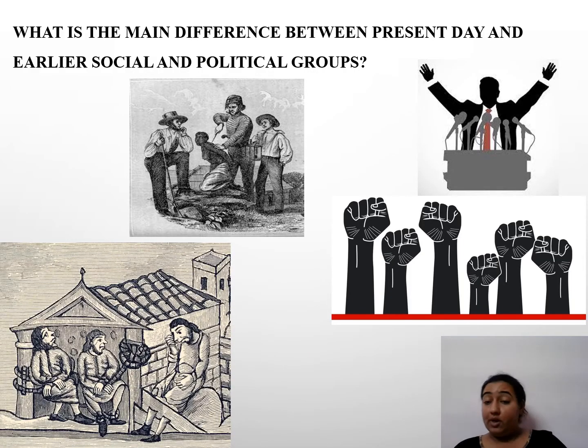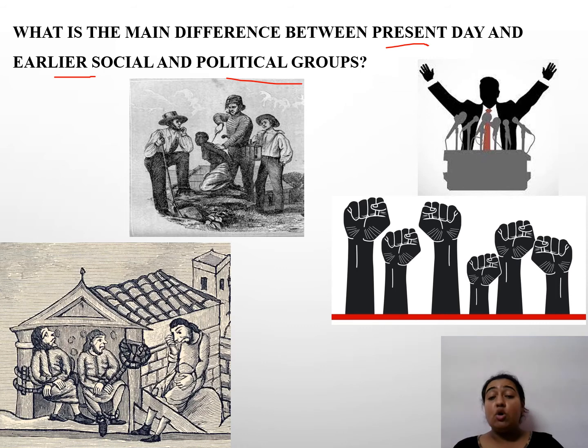Now let's move on further, students. So tell me, what do you think is the main difference between present day groups and earlier social and political groups? What were the earlier social and political groups like? We just studied about caste, Rajas, rulers, Marathas and Rajputs. Now, do you see such type of division of groups according to their names and titles? Yes or no? From my perspective, I don't think that today there is such division of rulers on the basis of their caste and creed. No, it was there in the past, not in the present scenario.